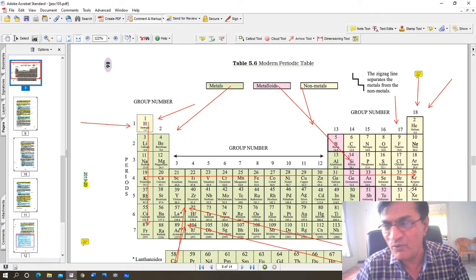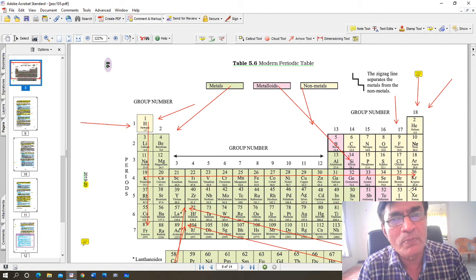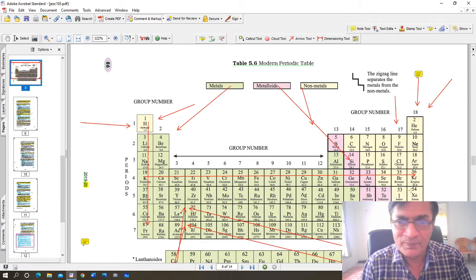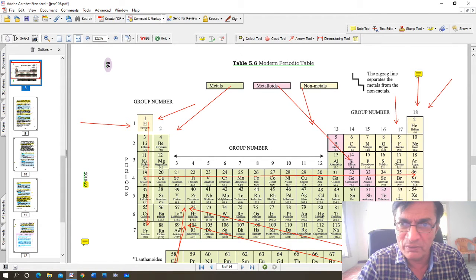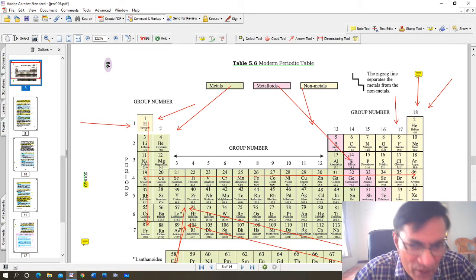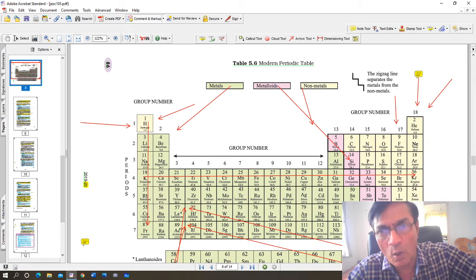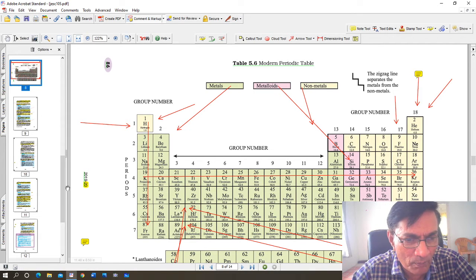In the same way, if you go from right to left, then metallic character goes on increasing and non-metallic character goes on decreasing. And when you go down a group, you see metallic character remains the same. There is no change, they are all metals, but mostly metals are grouped at the top. That's the important part to understand.